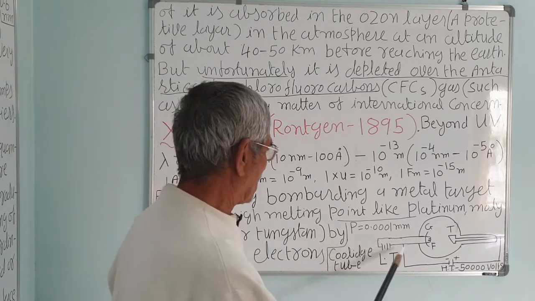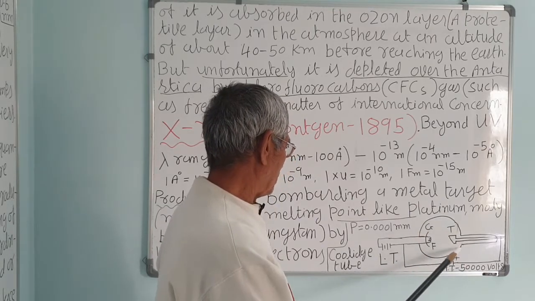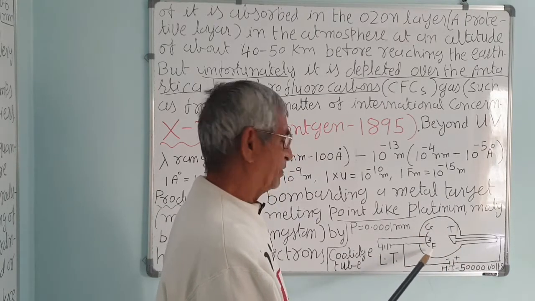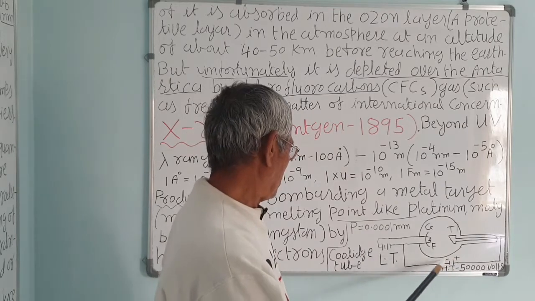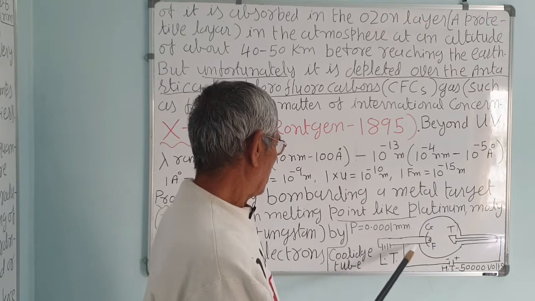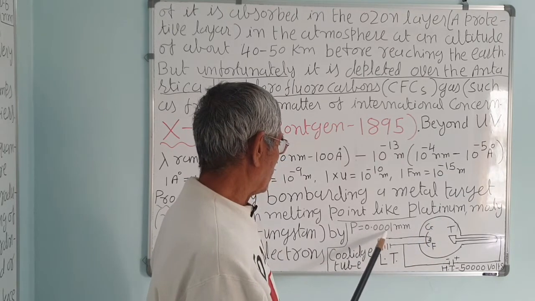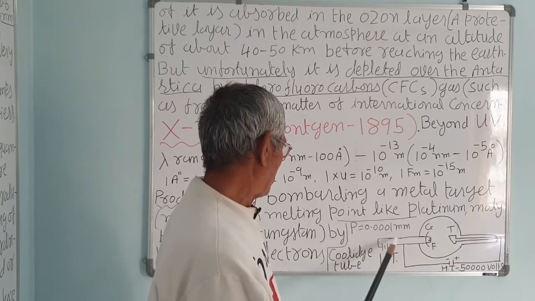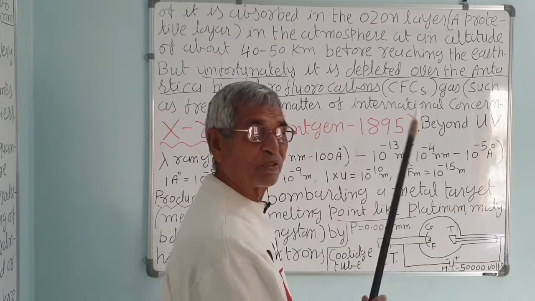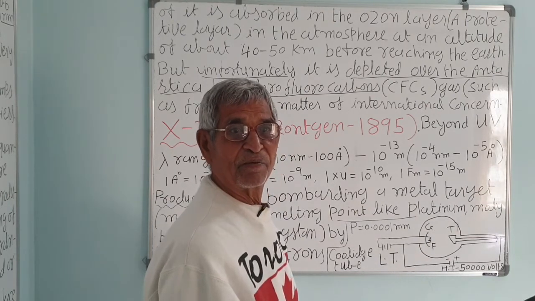Now this is a simple diagram I have given. This is not in your course, for your knowledge. Initially another tube was used. Later on, with the development of science, Coolidge made a new one. This is the name of the scientist, Coolidge. So the Coolidge tube is shown here. It is a vacuum tube, and the pressure is about 0.001 millimeter. See, very low pressure, otherwise gas won't conduct. You know, even air is an insulator. Otherwise you will get a shock.